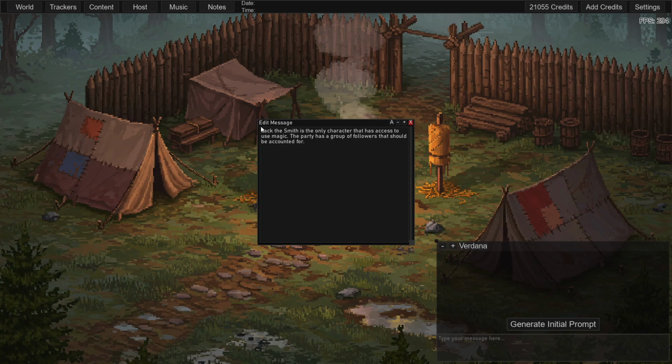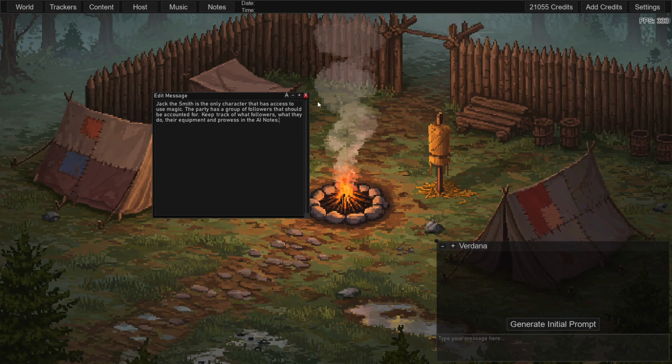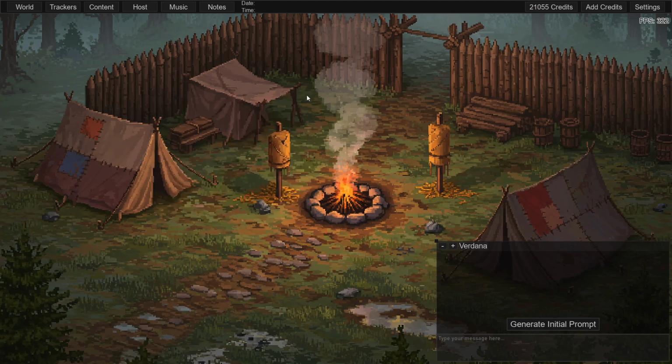So I can say, keep track of what followers, what they do, their equipment and prowess in the AI notes. Okay. So after that, I close out of that, and that will save.